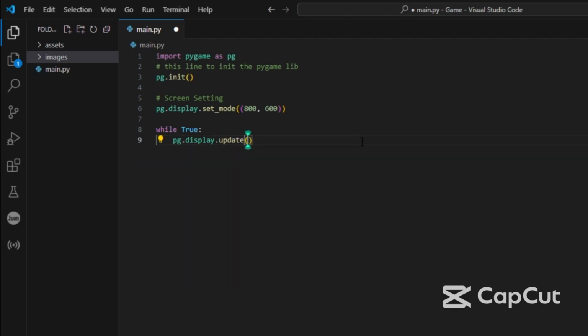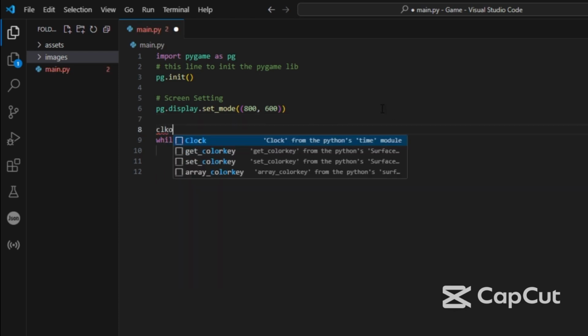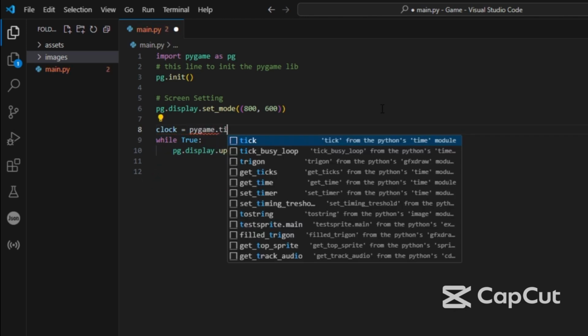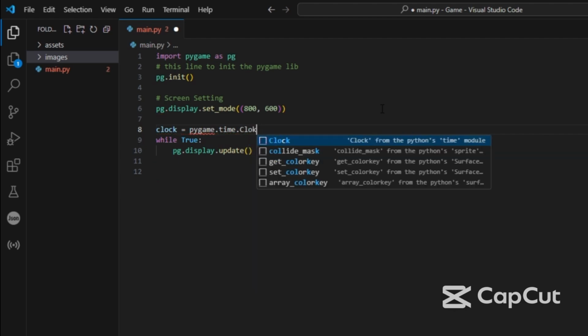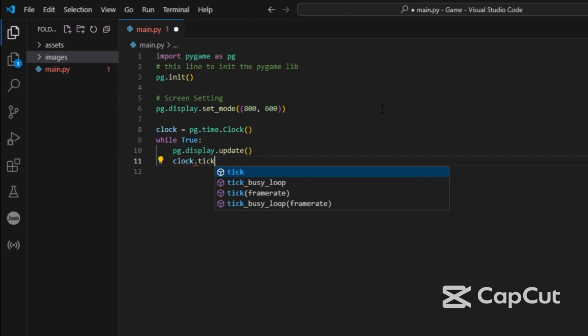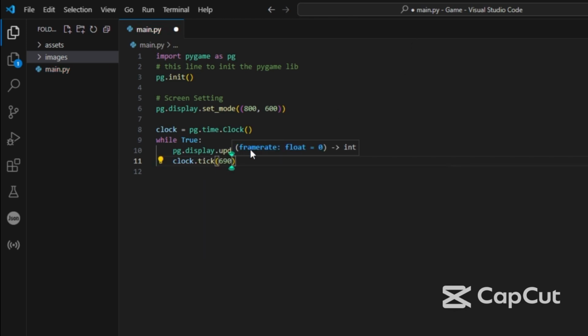Now after the while loop, after the game loop, we'll create a variable named clock equal to pygame.time.Clock. No, I need to replace pygame with pg. Now we'll go back to the game loop and write clock.tick, and we'll write the frame rate, the frames per second, something like 16. And now we'll try to run the game.